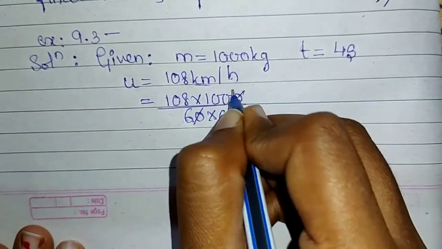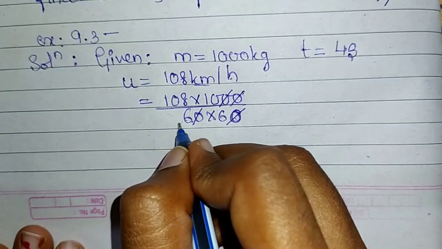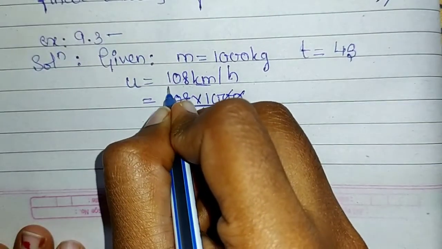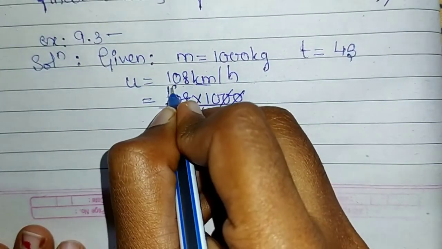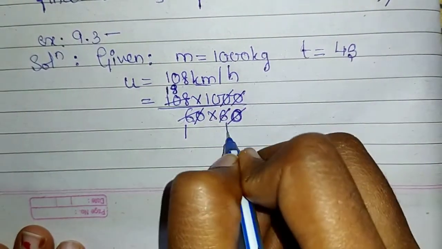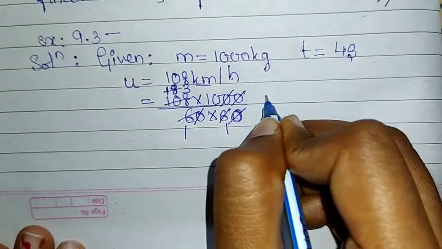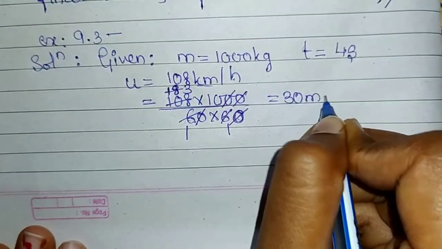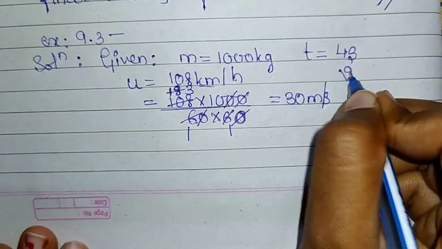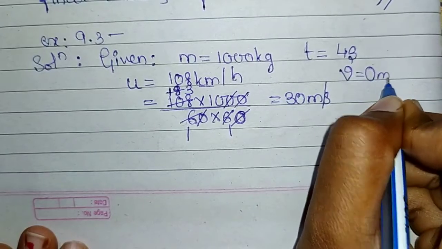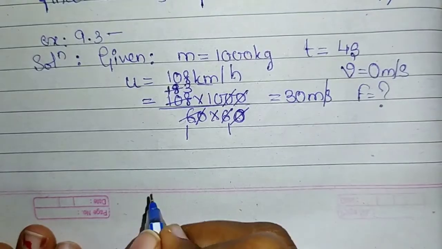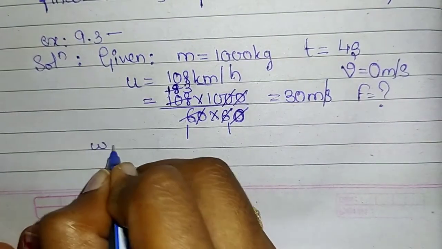So the zeros cancel each other. We get 30 meter per second. 30 meter per second is the initial velocity, and since the brakes have been applied, the final velocity is 0 meter per second. So to calculate the force applied on the car,